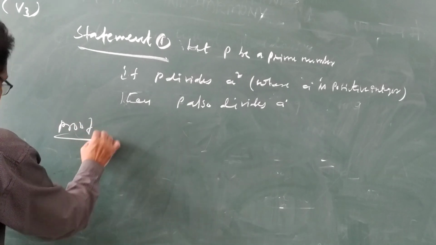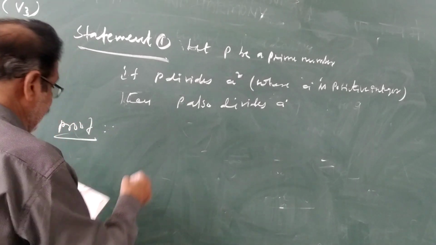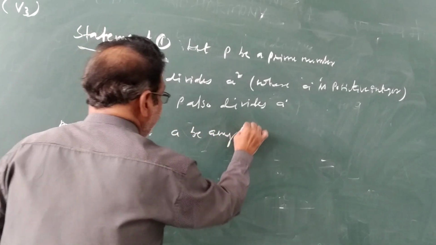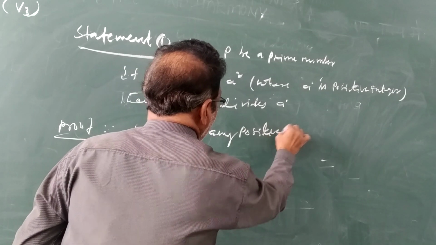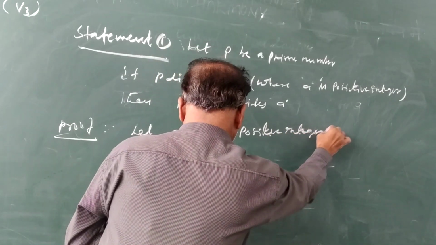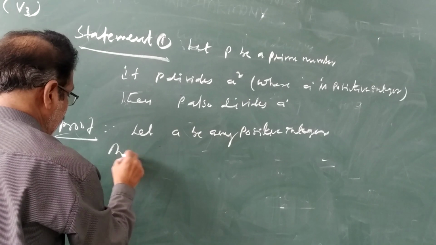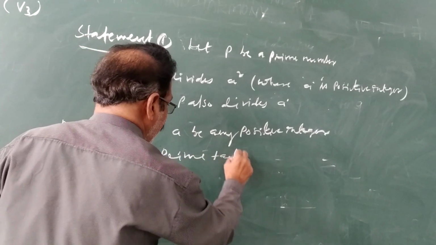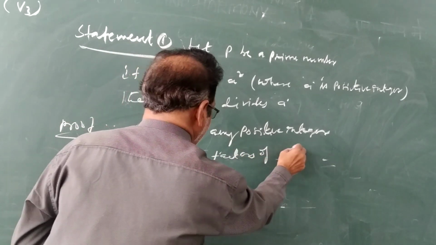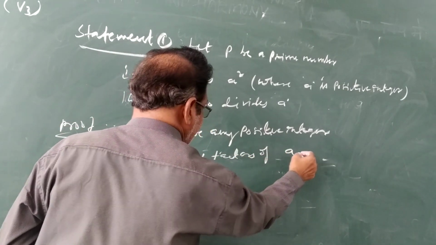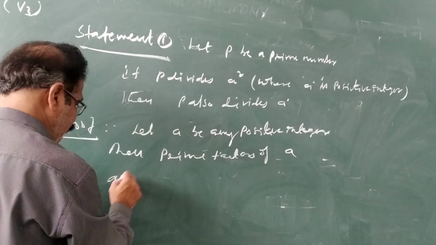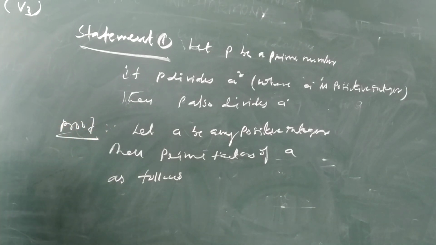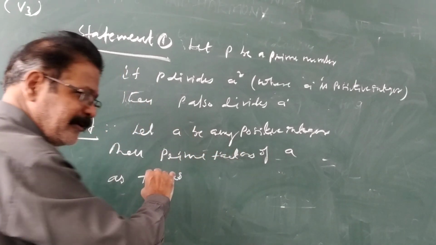Proof. Let a be any positive integer. Then the prime factors of a are as follows. By the fundamental theorem of arithmetic, a can be split into prime factors.